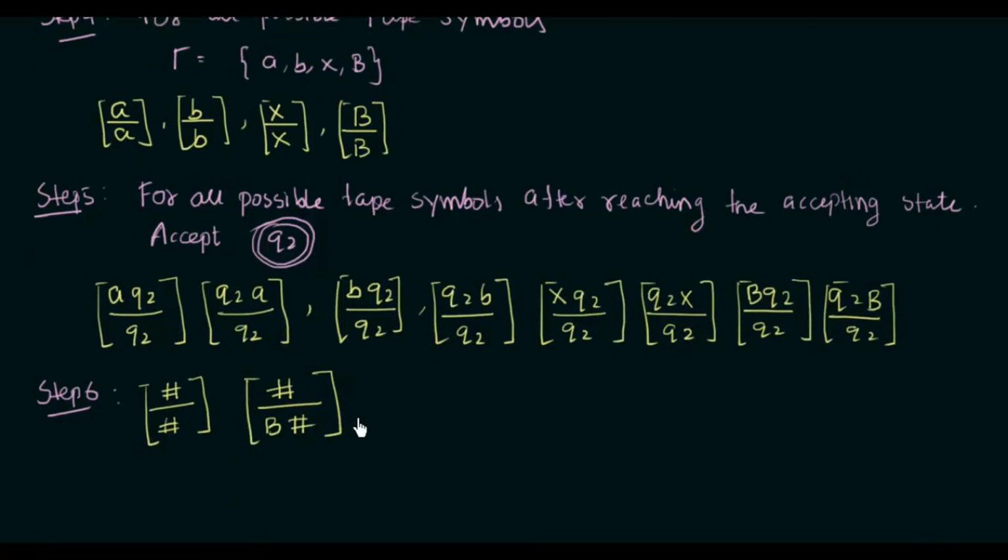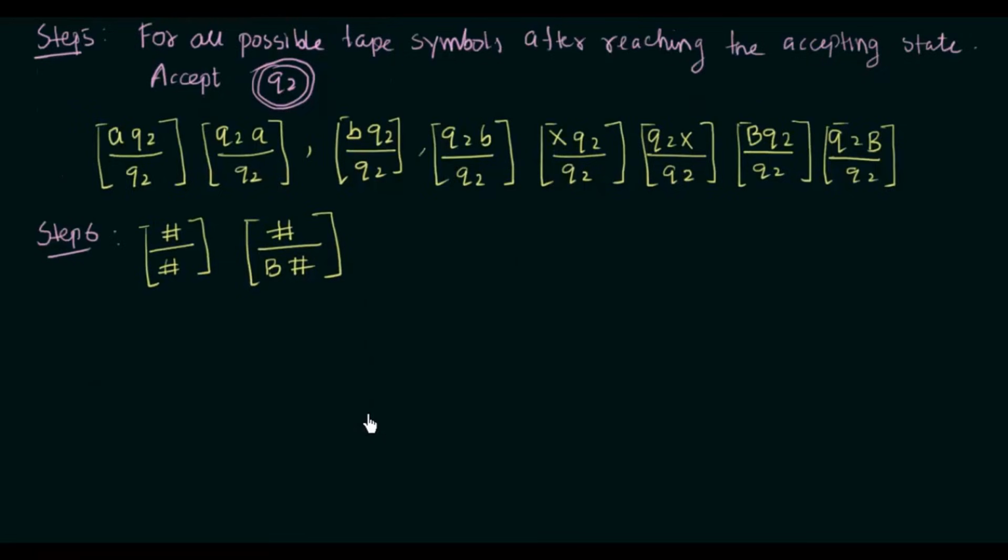Now for the last step, step number 7, you are going to make a domino for the final state or the accepting state. Which is our final state? Our final state is Q2. So we will make a domino like this: Q2 hash hash by hash. You have to make a domino like this. So now we have completed the 7 steps in converting the Turing machine to a set of dominoes for the PCP.